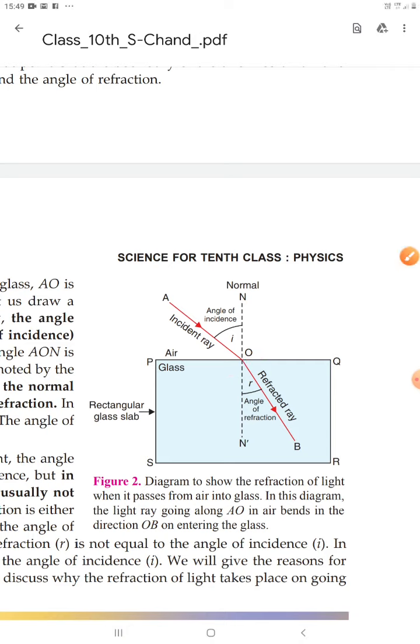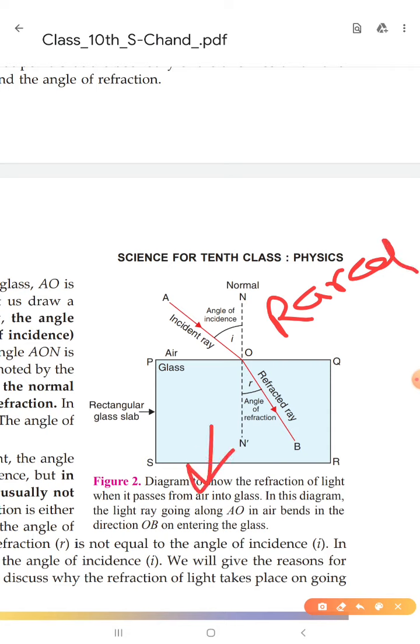Now you can see here I was discussing that this medium is the rarer medium and this medium is the denser medium.